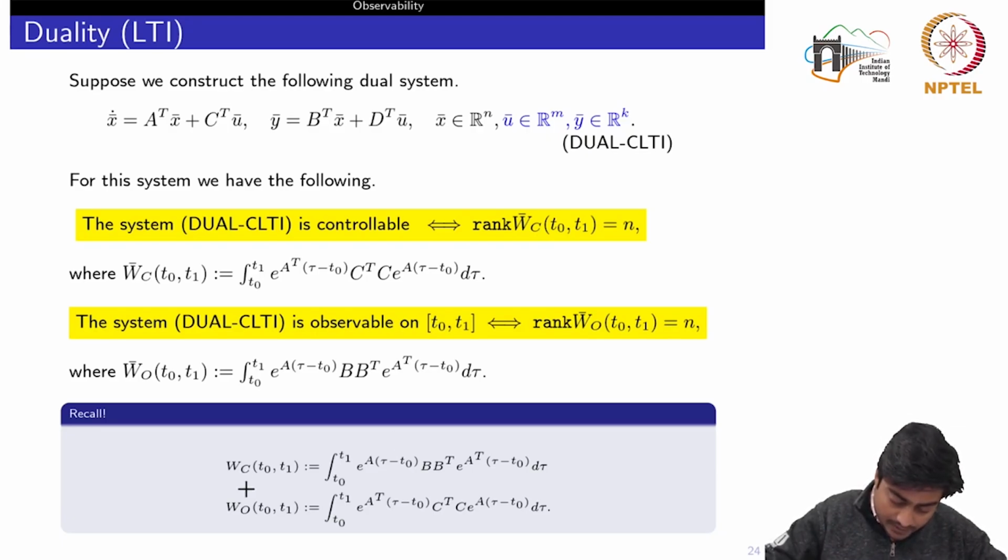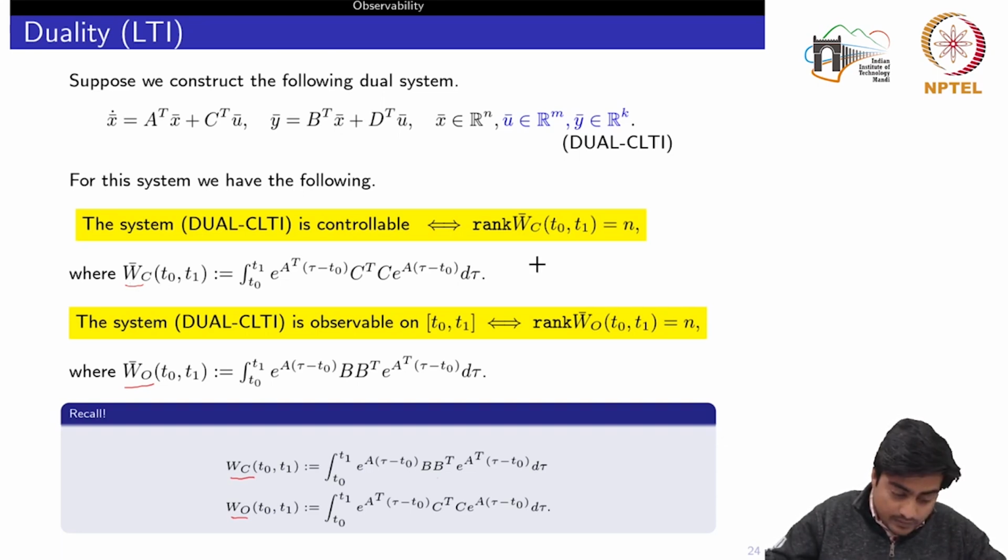This WC and WO are the Gramians of the original system, and this WC bar and WO bar are the Gramians of the dual system. Here in WC you see the pair A, B matrix. So this WC and this WO bar are basically the same. Similarly, WO, the observability Gramian of the original system, and the controllability Gramian of the dual system also remain the same.